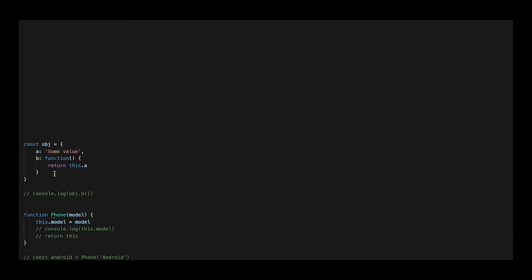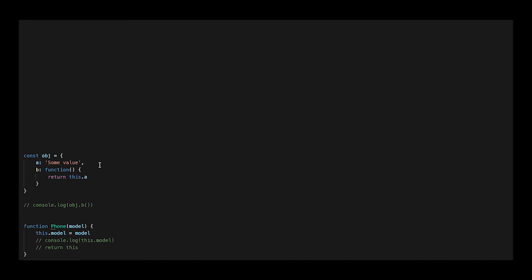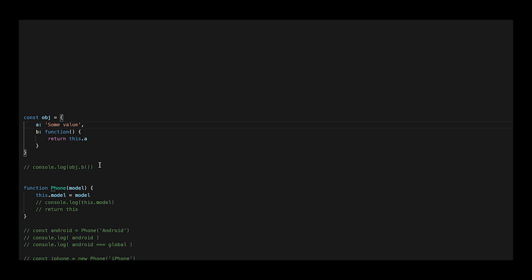In this first example, this object's function b returns this.a. The this keyword executes in the object's context, and we get back the expected result of some value.